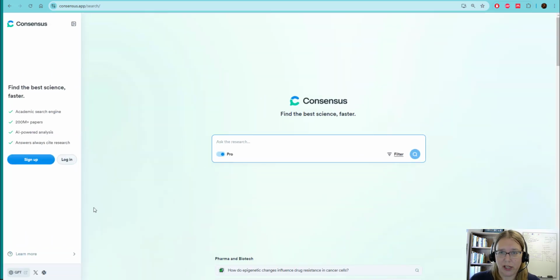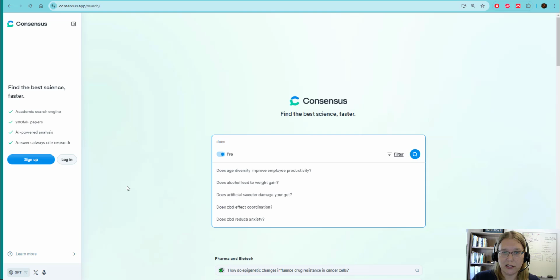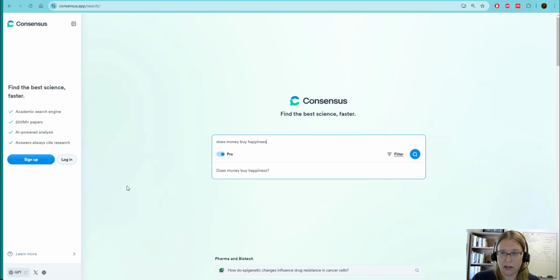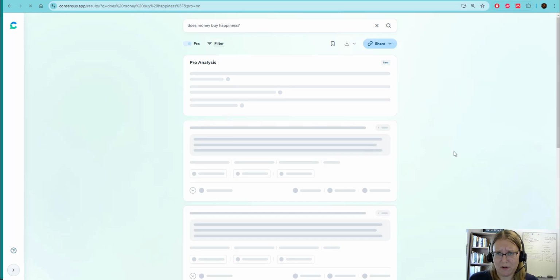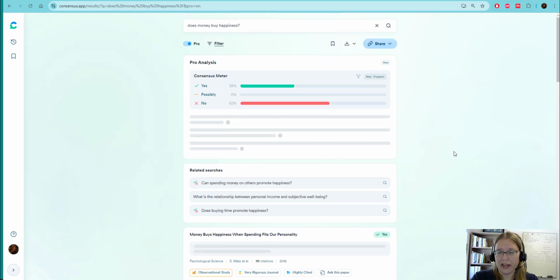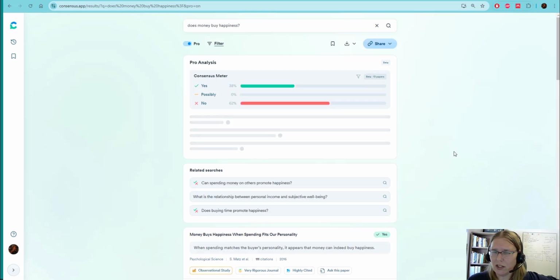And it does a similar thing. Since it is not through our library, it makes it a little bit trickier to get the articles that it's going to recommend, but it is pretty cool. So we can ask Consensus, does money buy happiness? And it is going to make me sign in. So you do have to have a free account. I think I already have an account, so I'm going to do that, but you will have to do this if you want to use it, which is why I don't ever want to make people use it. But if this looks appealing to you, you could try it. So you'd have to make an account, and it's a little bit slow too.